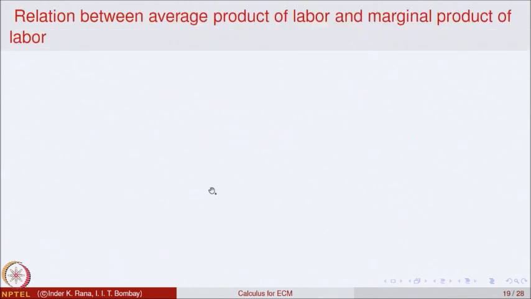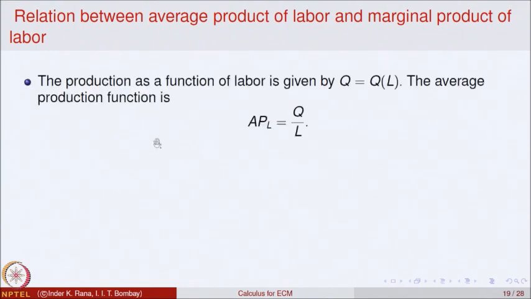One can also relate average product of labor and marginal product of labor. So, let us look at a production function of labor given by Q as a production of L. That is what we had in the previous example also. So, the average production will be APL equal to Q by L. In this we are not looking at particular examples, we are looking at a general function and trying to find a relation between them.